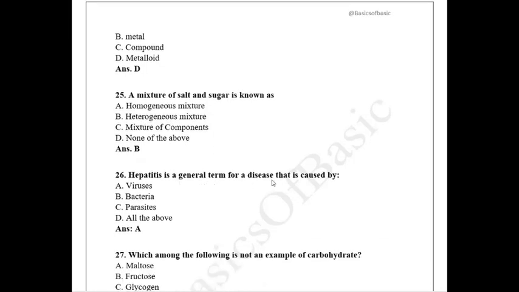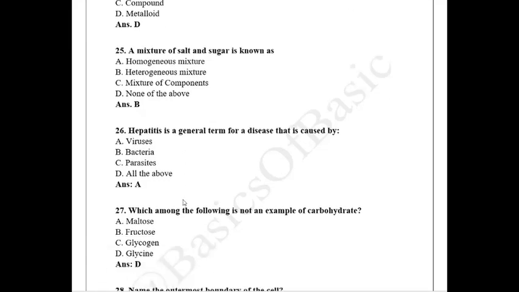Hepatitis is a general term of disease that is caused by virus. So the virus name itself, hepatitis A virus or B virus, C virus. So the disease itself is suffixed by virus. So from that you can remember that.